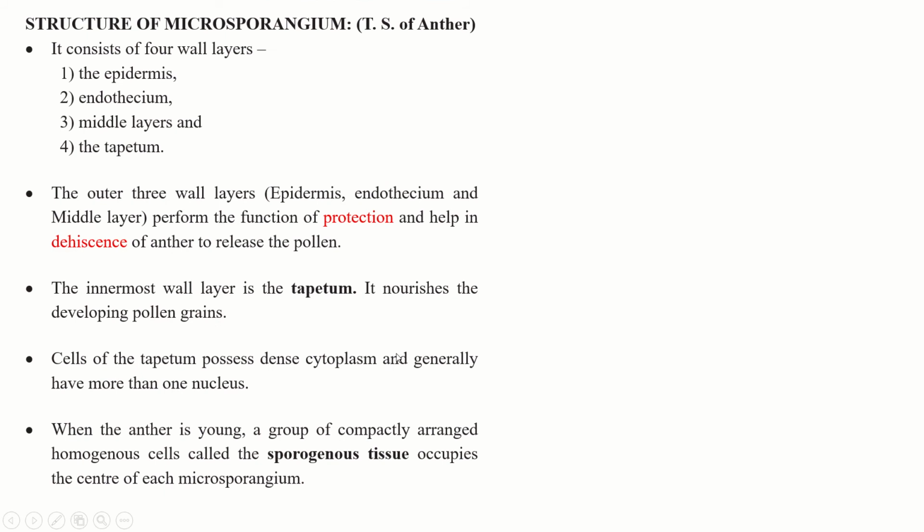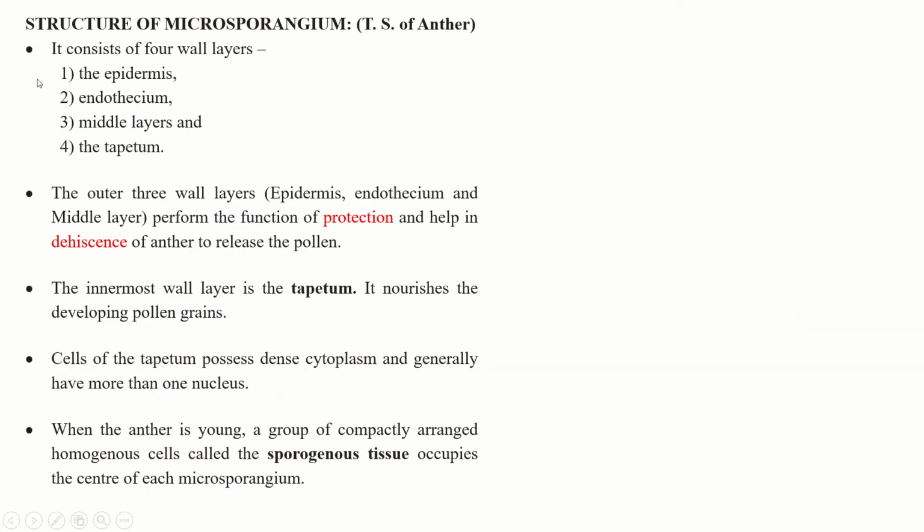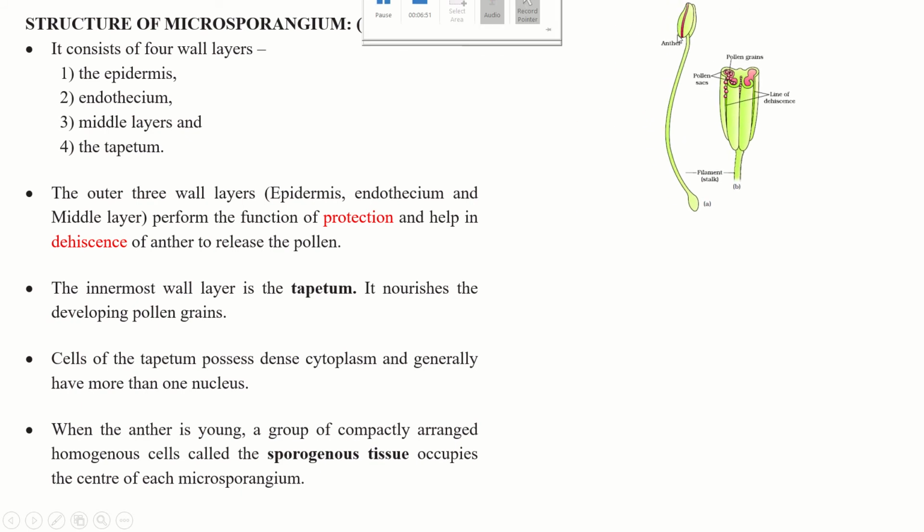Now we'll study the structure of the microsporangium, that is the T.S. of anther. When we cut the anther horizontally, we get this structure. So this is the structure of the microsporangium. This is the anther, the filament, the stem.